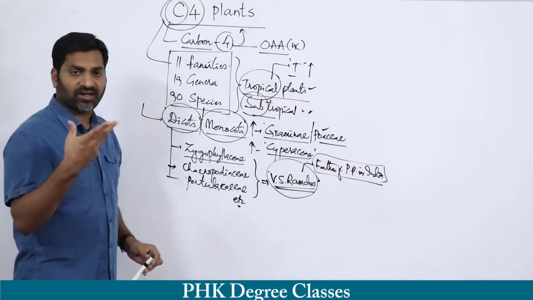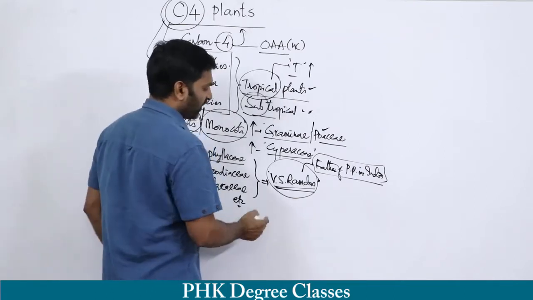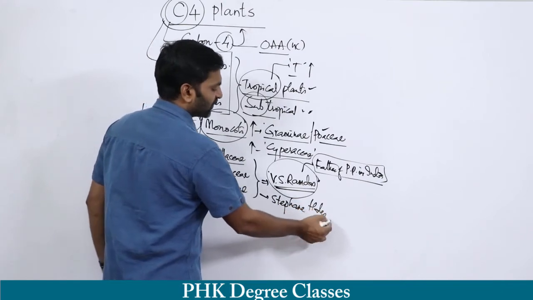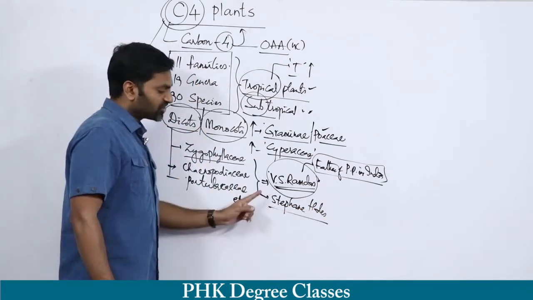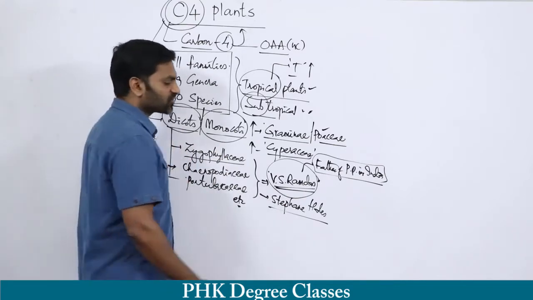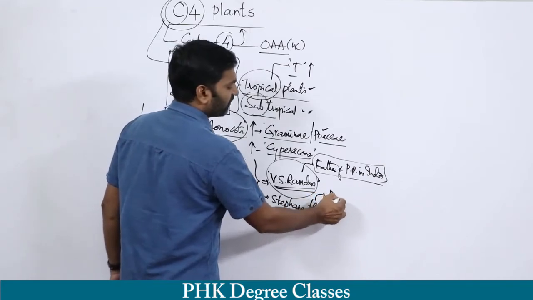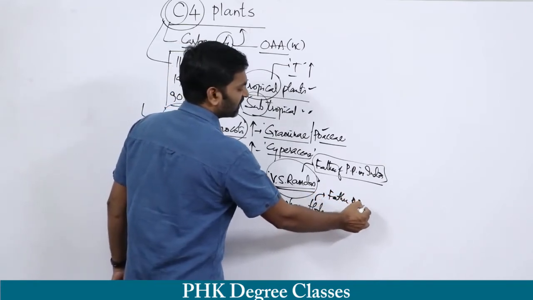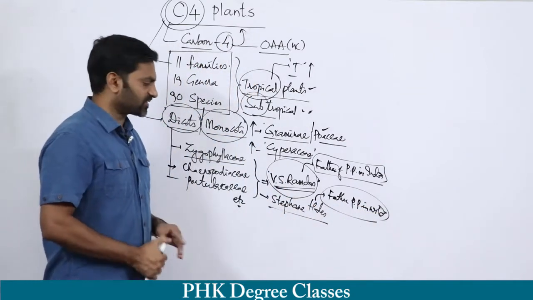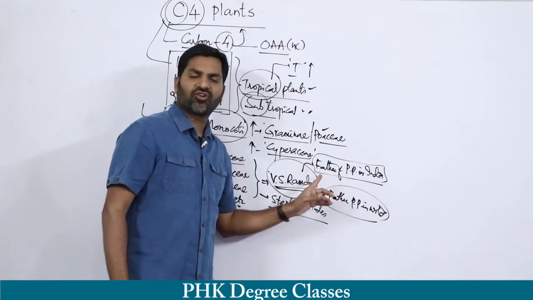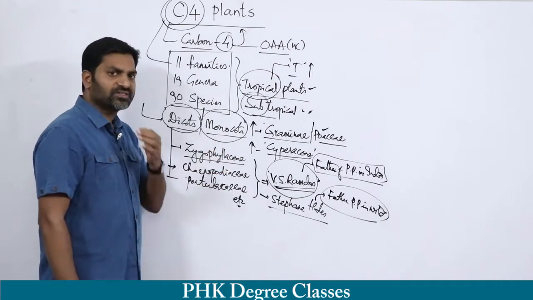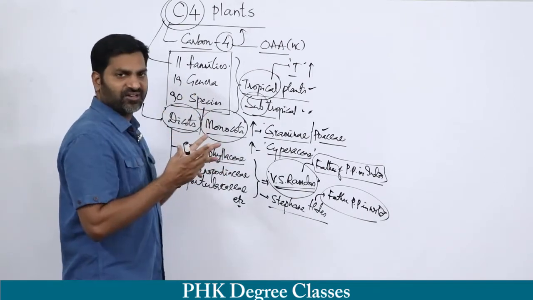I will tell you another important point, that is Stephen Hales. Stephen Hales contributed to plant physiology across the world. Hence, he is called the father of plant physiology in the world. So the father of plant physiology in the world is Stephen Hales, and the father of plant physiology in India is V.S. Ramdas. Okay. Now we are going to see the structural difference between C3 and C4 plants.